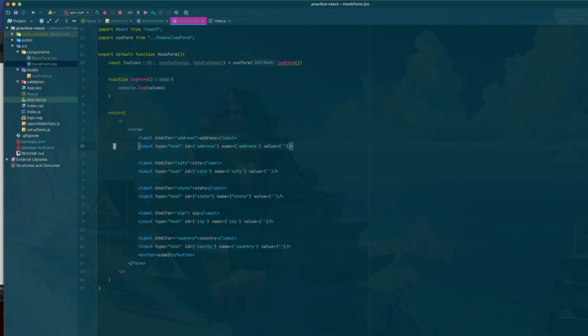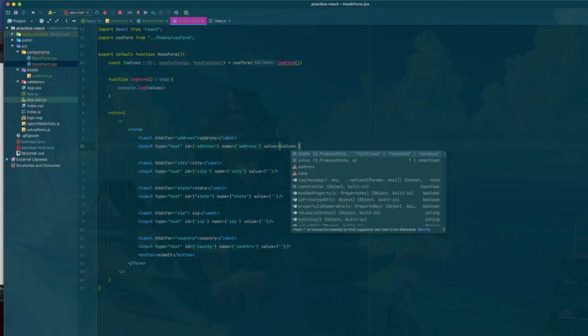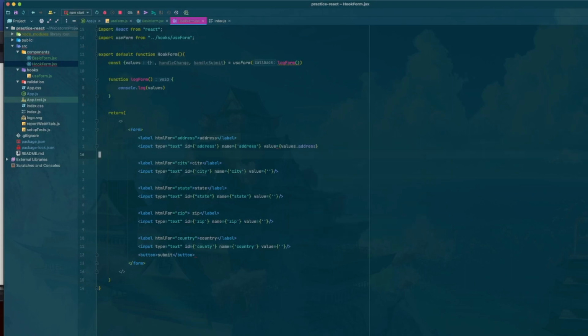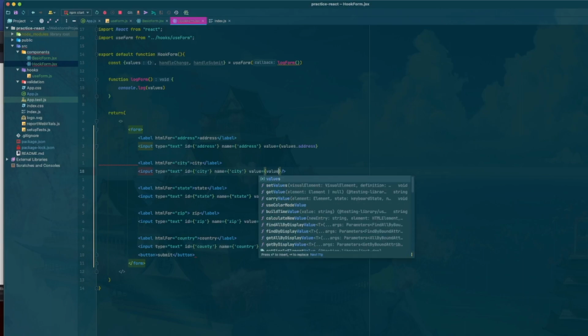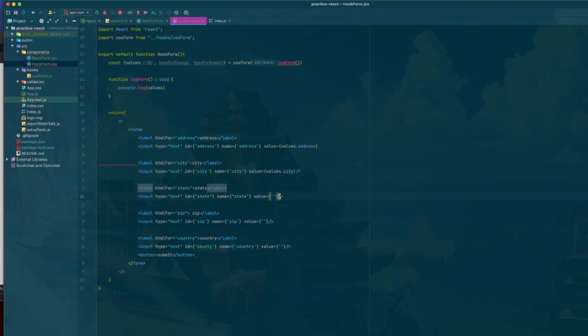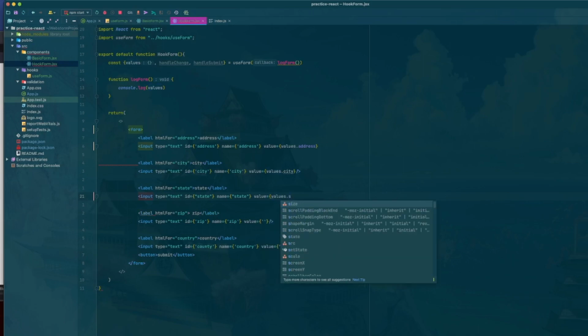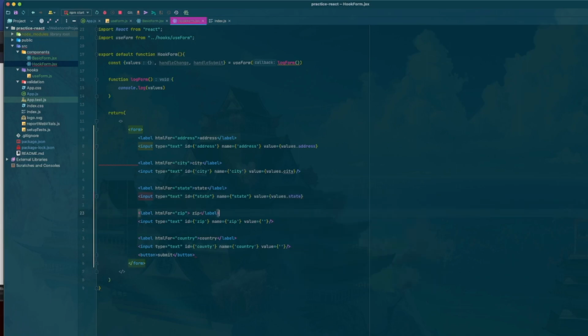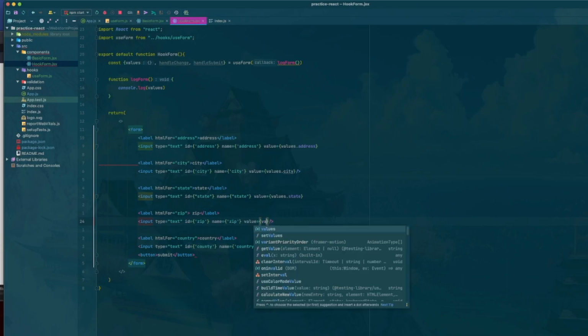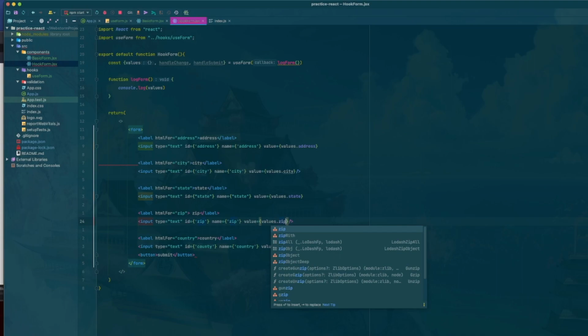So now we have to fix our values. So we're going to go in here, and what this is going to be is this is going to now be our values dot address, and then here values dot city, okay, and zip.